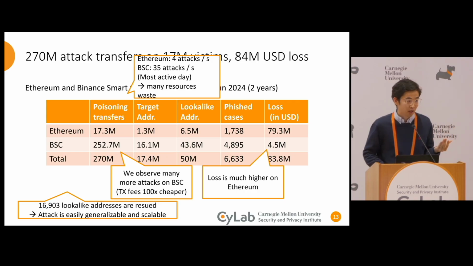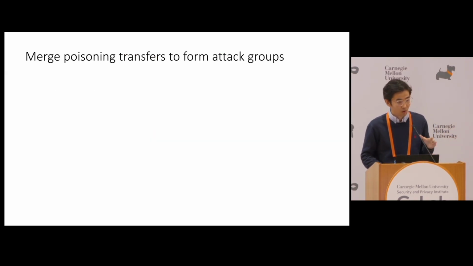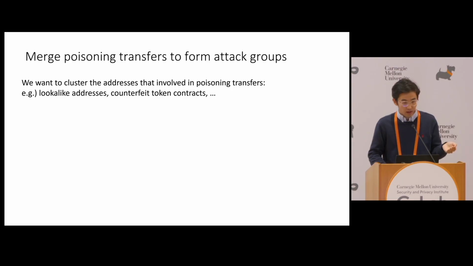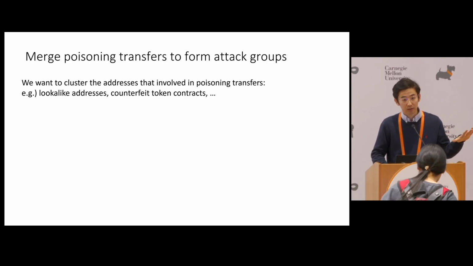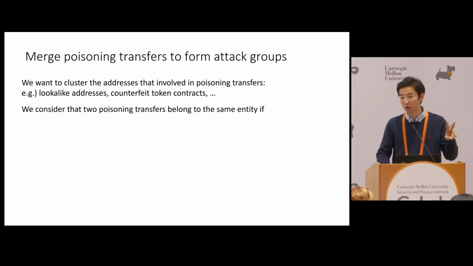So at this point, our question became, who is actually behind this attack? We started to merge poisoning transfers to form attack groups. We are not only looking at lookalike addresses, but also any kind of addresses that support these poisoning transfers. And we merge two poisoning transfers in the following way.